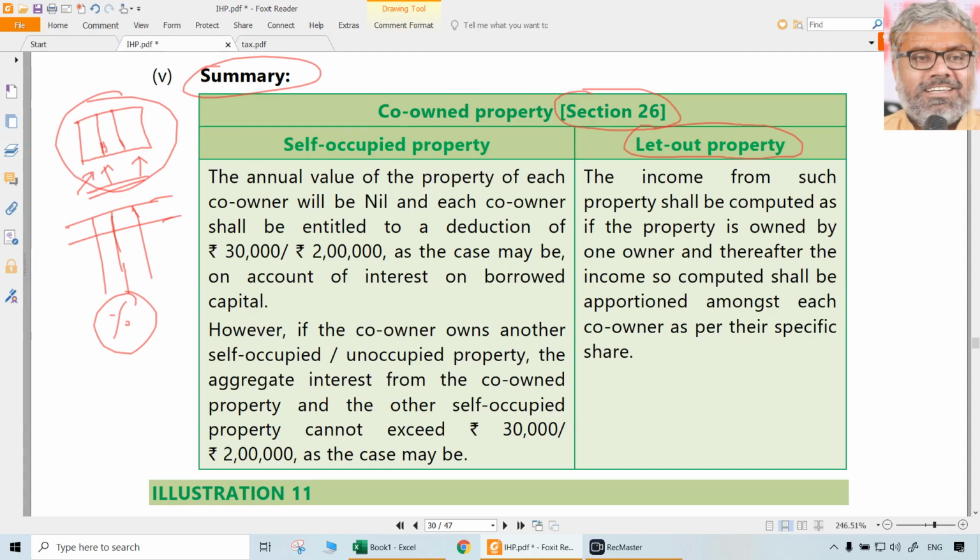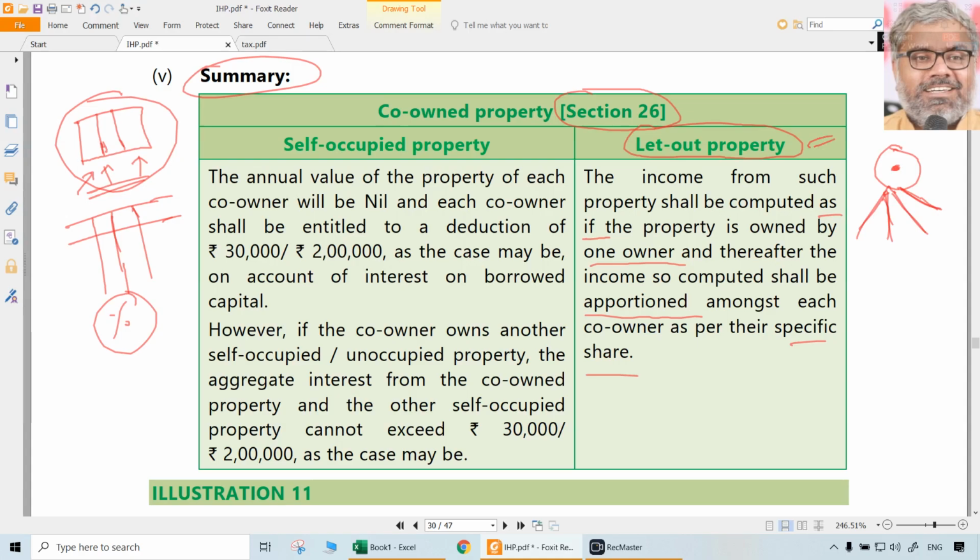So if it is a let out property, there is nothing much. The income from such property shall be computed as if the property is owned by one owner. First we have to calculate for the entire house. Then thereafter the income so computed shall be apportioned. It has to be just split amongst each co-owner as per their specific share. As simple as that. So calculation can be done as joint property, just one property, as if it is owned by one owner. Then it can be split into 3 or 4, whatever the number of co-owners are, according to their percentage of share. So it's just an arithmetical exercise, nothing special here.